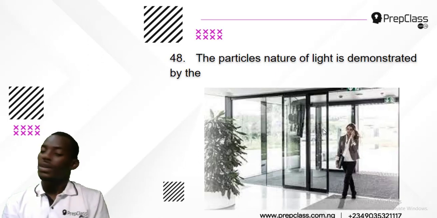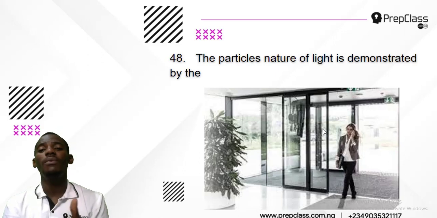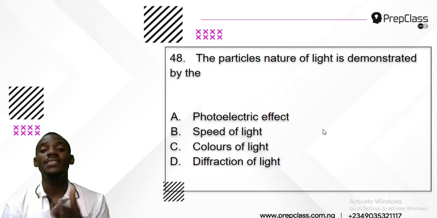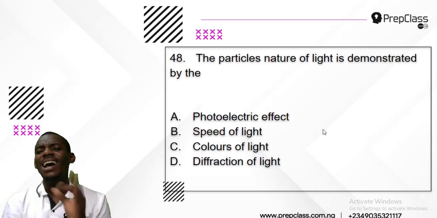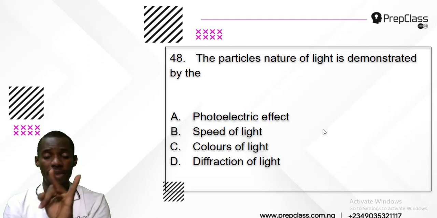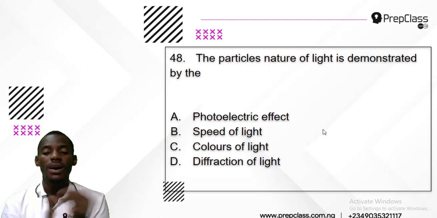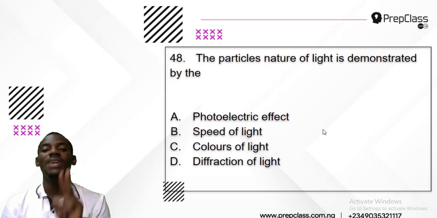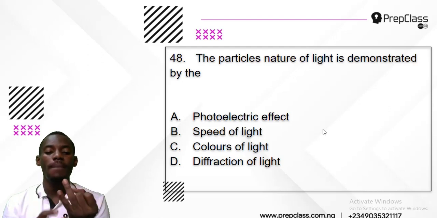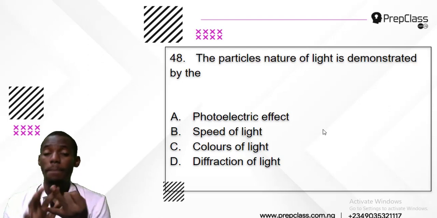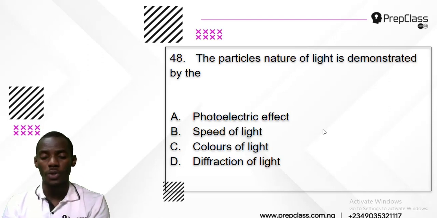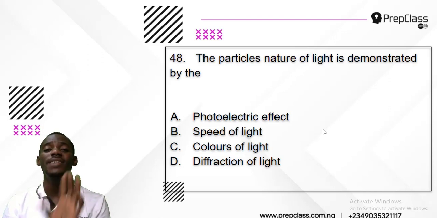What I'm saying is that this question asks which of the options shows that light is a particle. Now, light has dual behavior. Light can behave as a wave, and light can behave as a particle. Light is dual, that means light has dual properties. It can behave as a wave or as a particle. Light behaving as a particle is explained by one of these options, and that is the photoelectric effect.